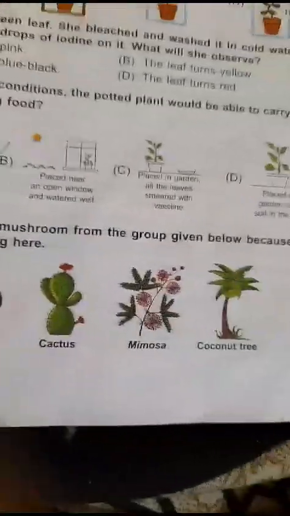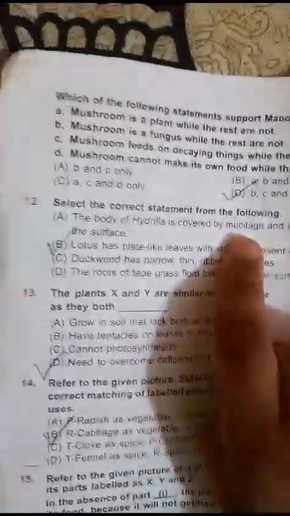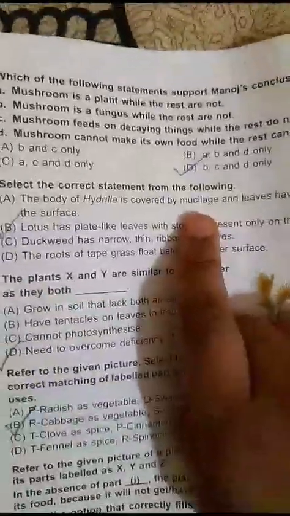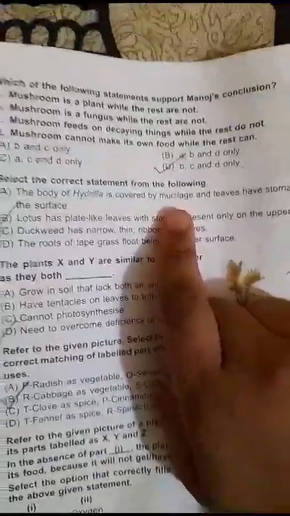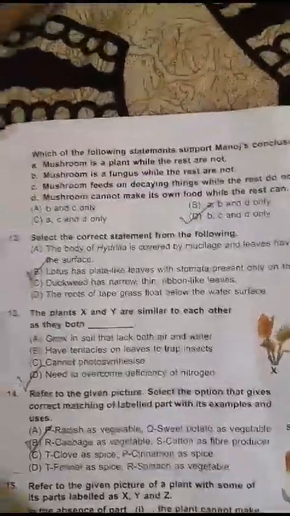Manoj crossed out mushroom from the group given below because he felt that it did not belong here. What supports Manoj's conclusion? B and C? Yes, but there's more.